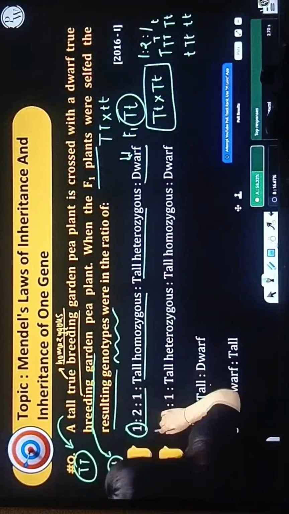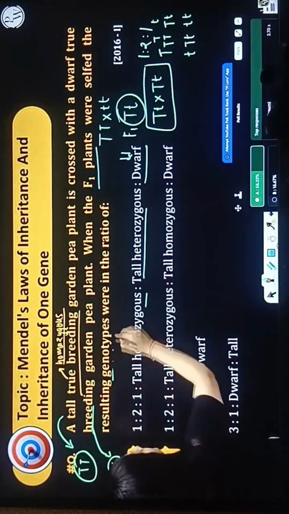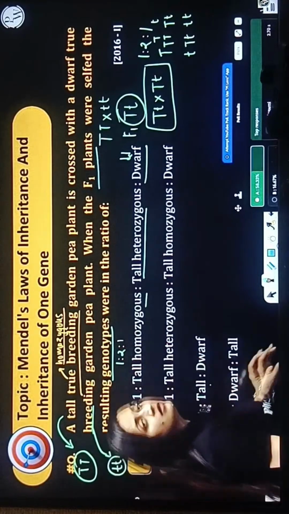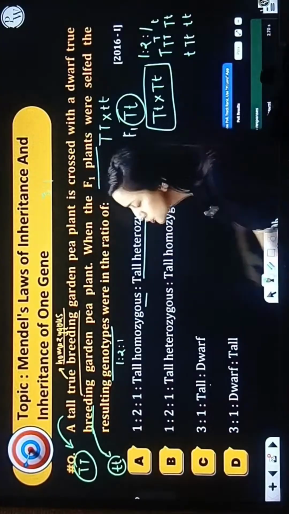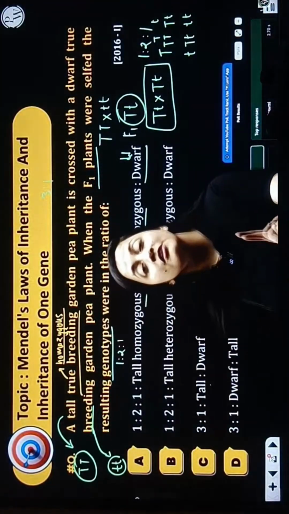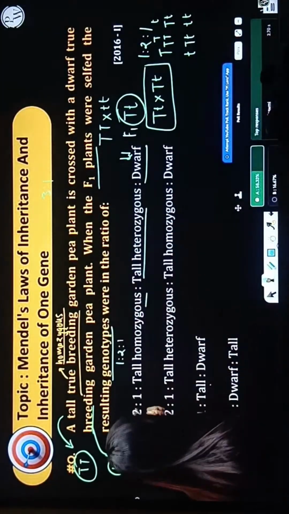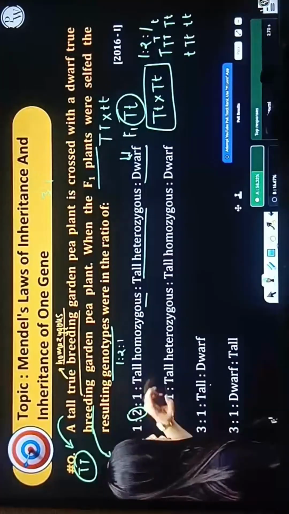Now this is going to be the thing, because they have asked the genotype. Genotypic ratio is 1 is to 2 is to 1. But instead of genotype, if they ask phenotype, then the phenotypic ratio is going to be 3 is to 1. Genotype is 1 is to 2 is to 1, but the phenotype is 3 is to 1. So here 1 is homozygous tall, 2 are heterozygous tall, 1 is the dwarf.